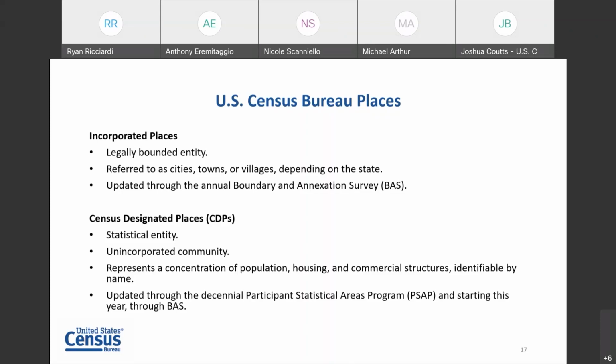We have 2 different types. Again, we have legally bounded entity. Again, that's incorporated place. These have the opportunity to get updated every year through the boundary and annexation survey.